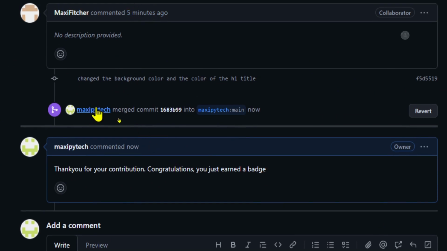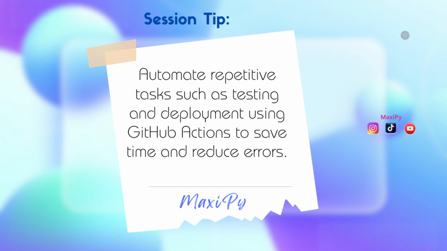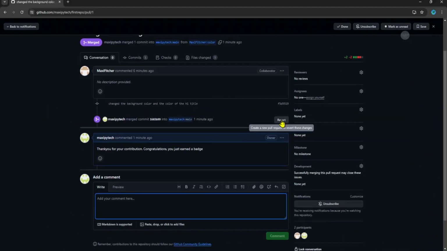Mustafa merged the commit into Mustafa. You can see now the branch has been merged to the Mustafa. Alright, and I can choose to revert the changes right now if I feel that, okay, I've missed something. Oh my goodness, I need to change. I need to see what has happened. Okay, let me check it out and see.